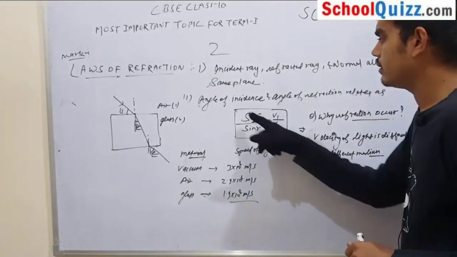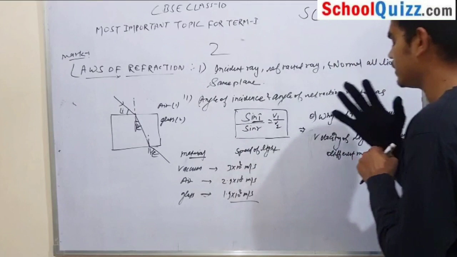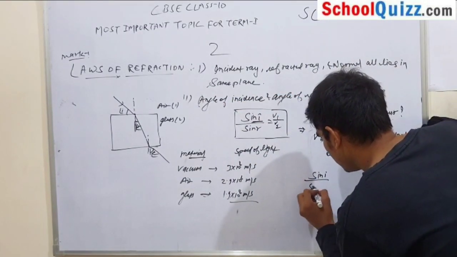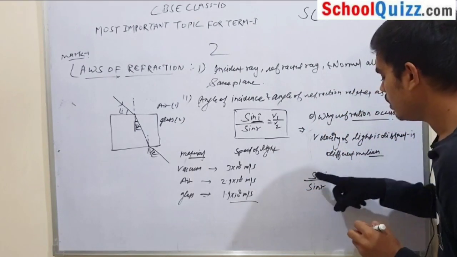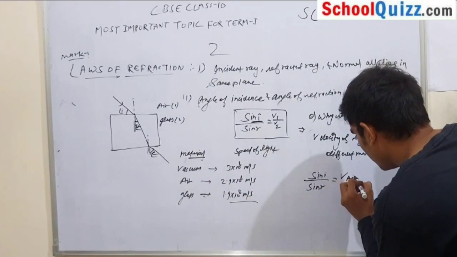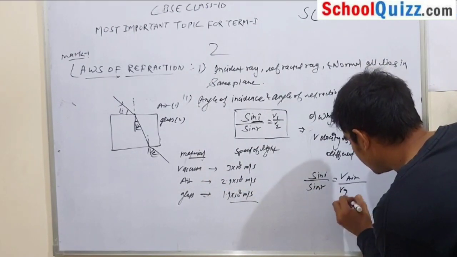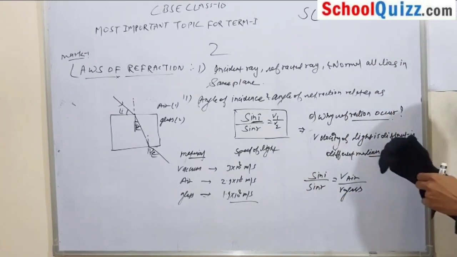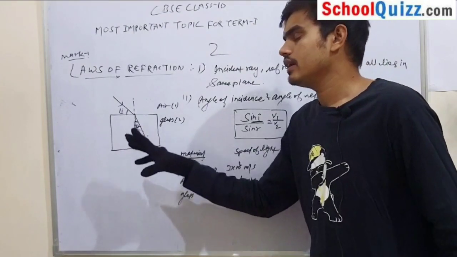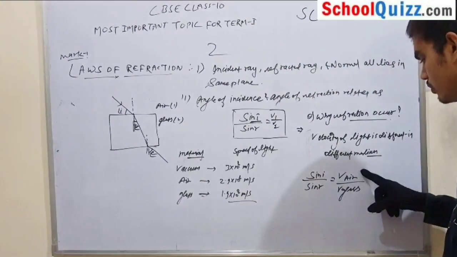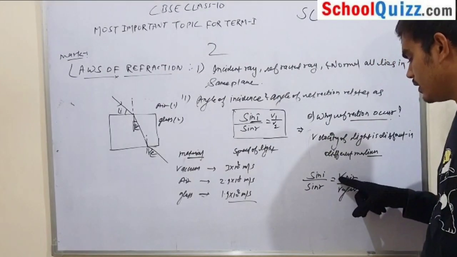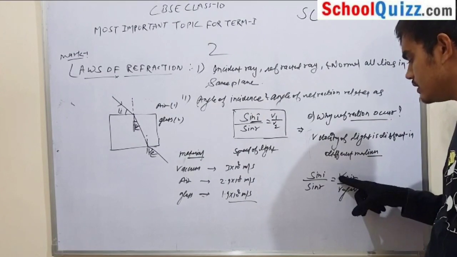Now come to the second law of refraction. What we have here is sin i by sin r, which is equal to v1 by v2, that is the velocity in air upon the velocity in glass. Now this is the angle of incidence, and I want to say that the velocity in air and the velocity in glass are fixed quantities. Why? Because you know that this is what?